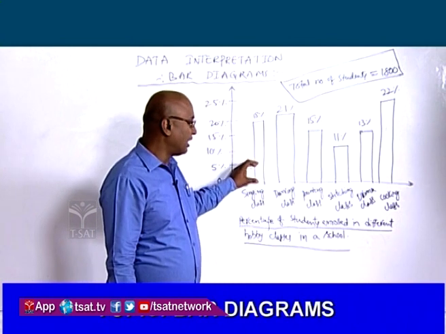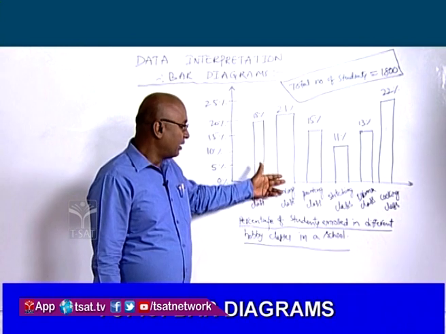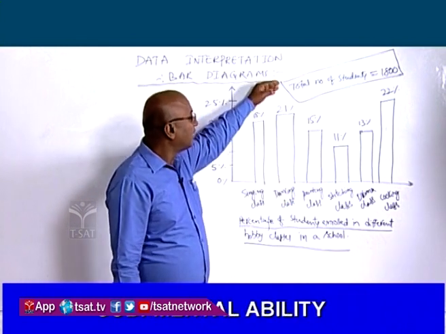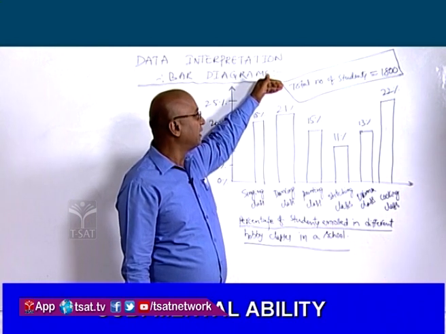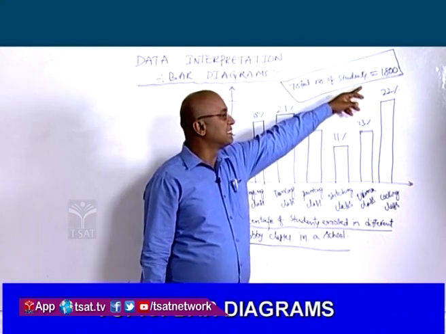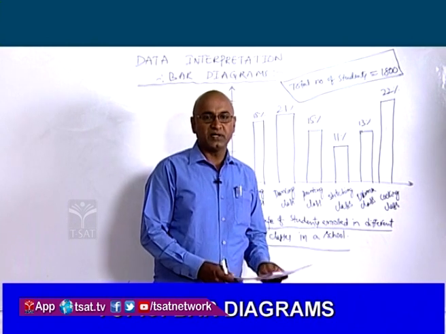Based on this data, we have to answer the following questions. In addition to the given data, the total number of students of the school is also given. That is, the total number of students is equal to 1800. Now, the first question is as follows.